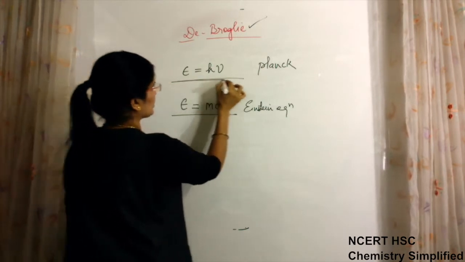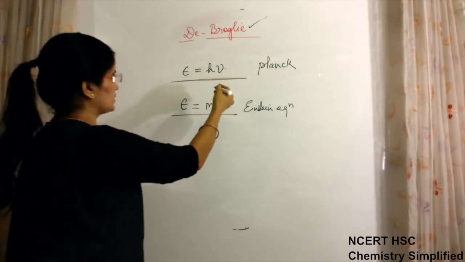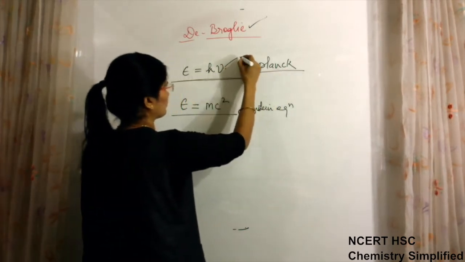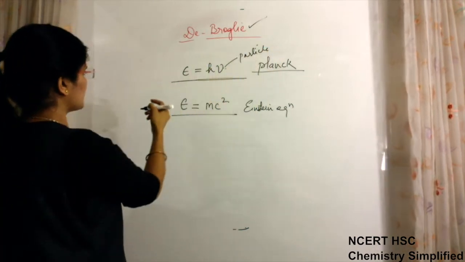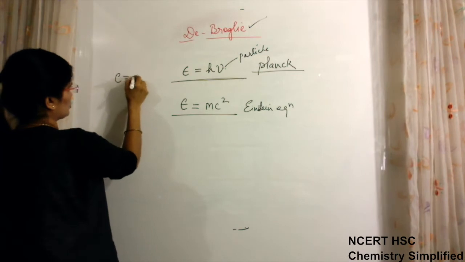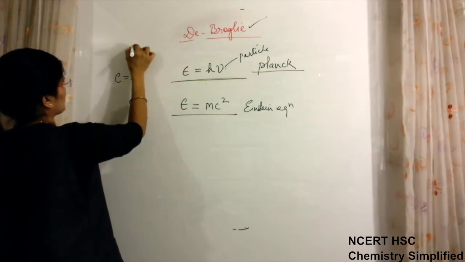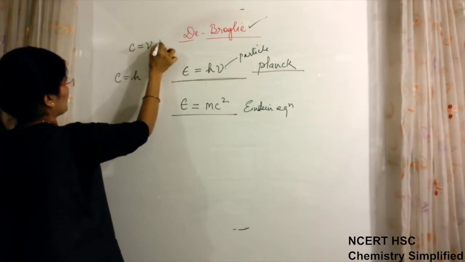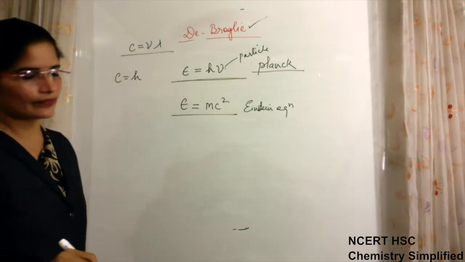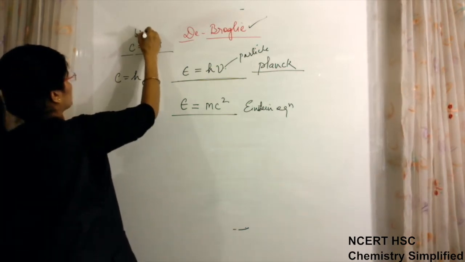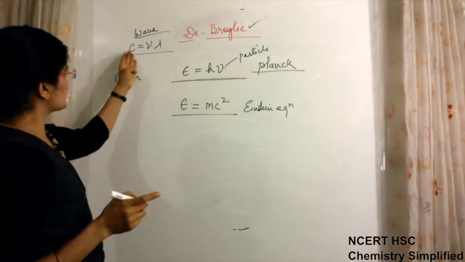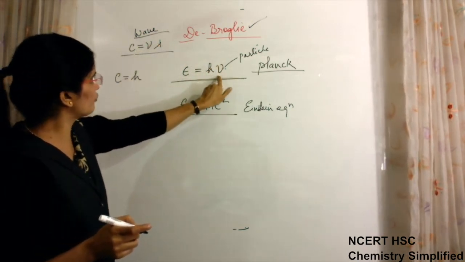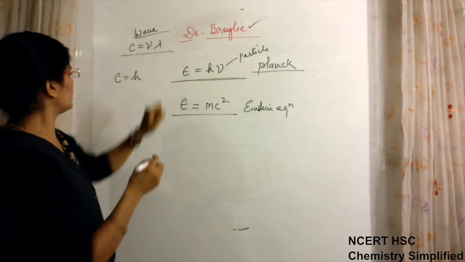He combined this Planck's equation, which was only for particle nature, with the equation c is equal to nu lambda. This equation is for the wave nature of radiations. So in place of nu, we can write c upon lambda.